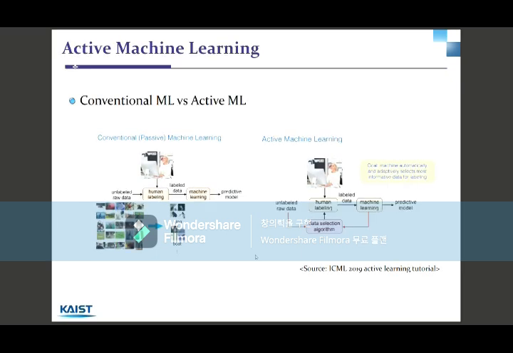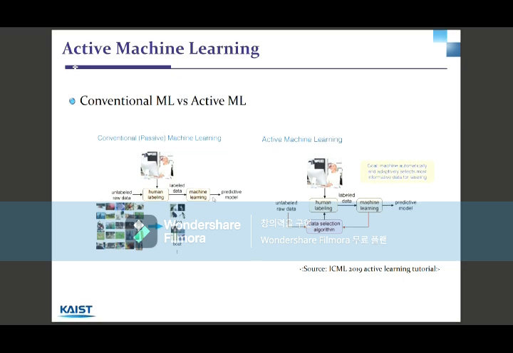Before I move on to the review, I would first like to briefly introduce what active machine learning is compared to conventional machine learning. In conventional machine learning, the unlabeled raw data goes through human labeling, which becomes then labeled data. The labeled data is provided to the machine learning process, and then the machine learning process learns the features and the classification details from the labeled data, which is then used to create the predictive model that can be used to classify or predict other features from other data sets.